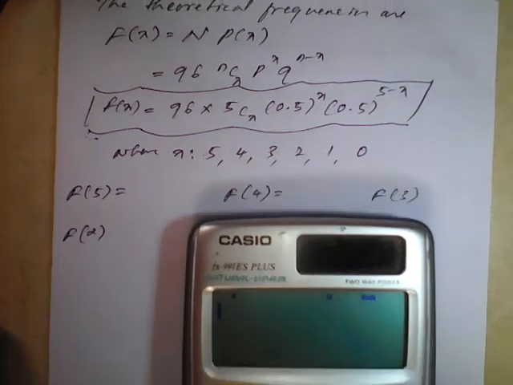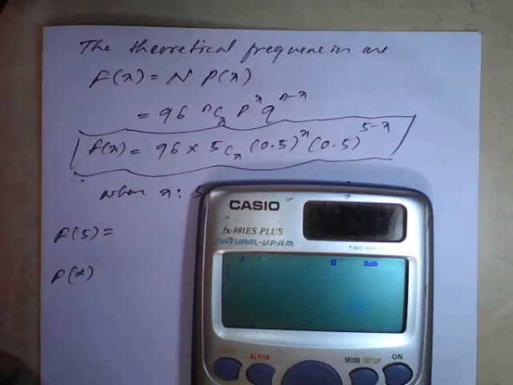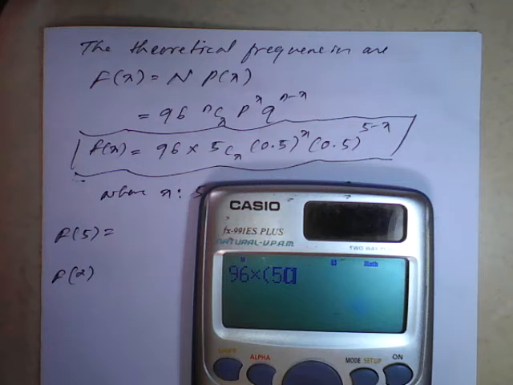Once again, just see here. This formula will be framed: 96 into bracket, the n value is 5, so 5 shift C, that is the divide symbol, you will find nCx, that's alpha x, close the bracket, into 0.5 raised to alpha x, close the bracket, into again 0.5 raised to n value is 5, so 5 minus, I will put a bracket, 5 minus alpha x, close the bracket, again close the bracket.